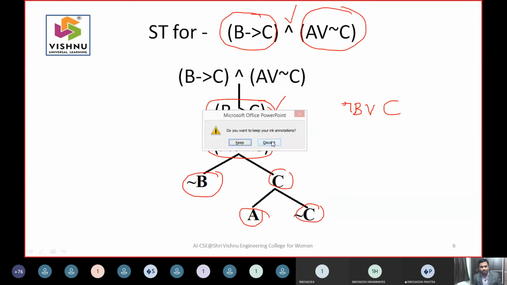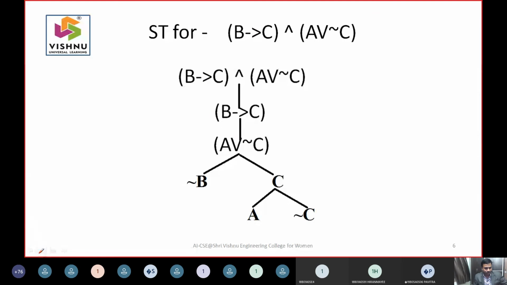Now we will see, again the same story. How many leaves are there? Three. Three leaves are there, what you said is right. Negation of B is here. Do you find B somewhere in the path? There is no B here. Negation of B is there, B was not there, so obviously this path is open.